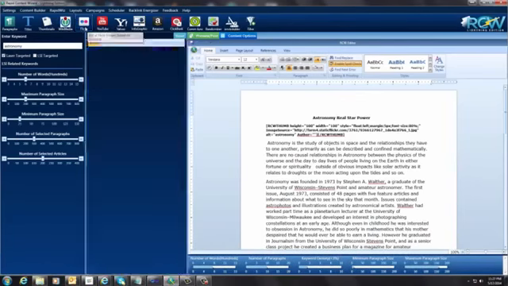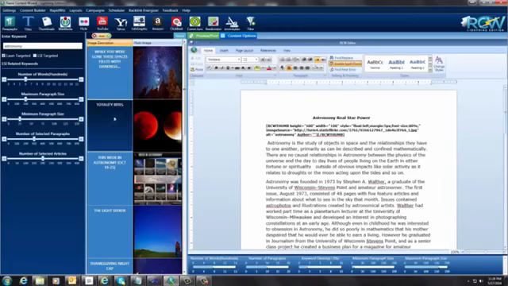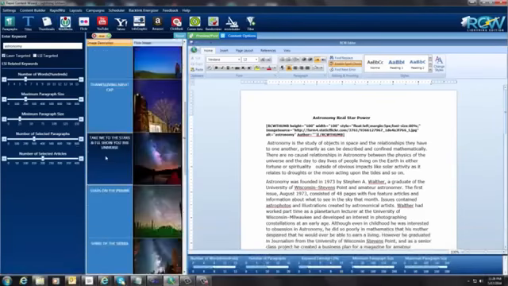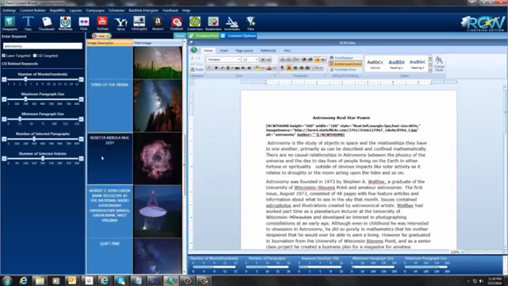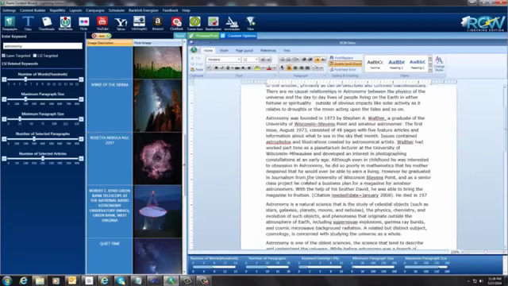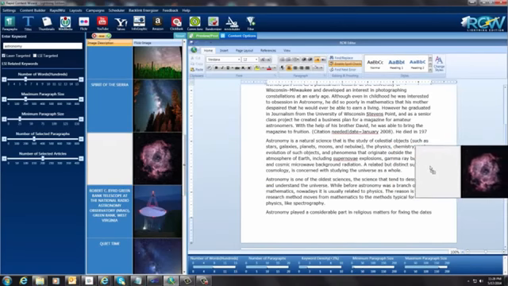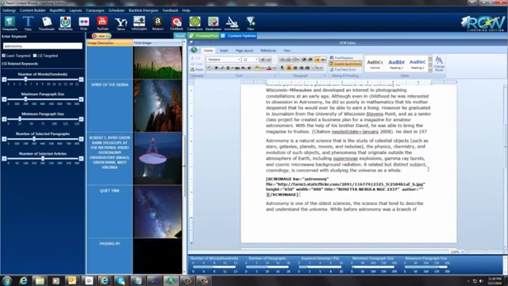Let me add an image. Okay, and now we have our images up here, and I know these look the same as the thumbnails. They pretty much are both from Flickr, but I'm just going to pick something else down here, and here's something that looks kind of interesting. In order to add an image, I can also drag and drop this and insert it anywhere I want in the article. So you see that little red bar flashing right there? It'll insert it right after that, and you can see there it is. So now we have an image in here.